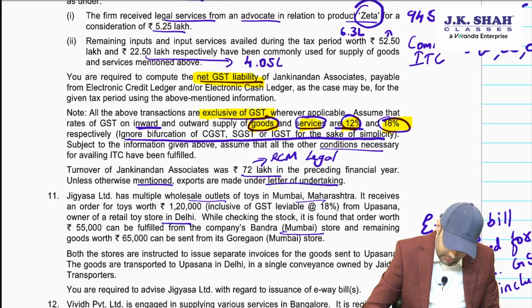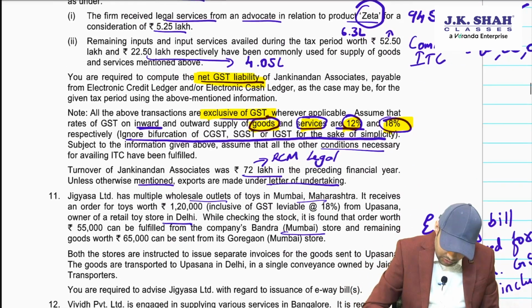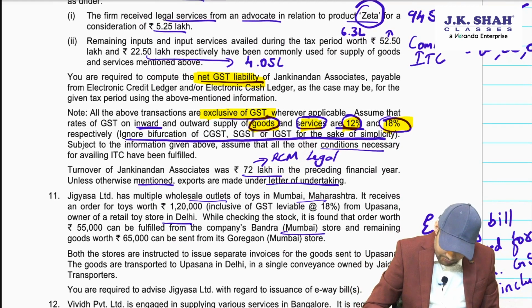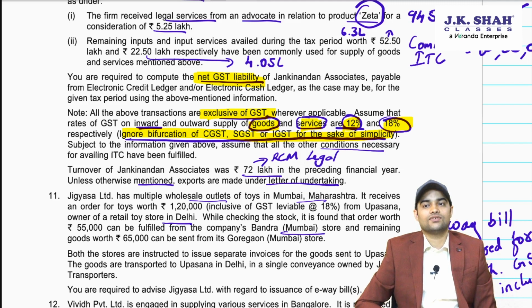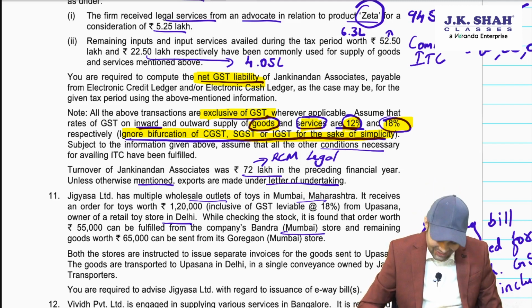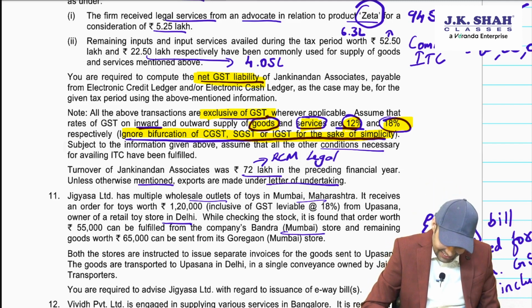Then this is an important line. Ignore bifurcation of CGST, SGST, IGST for the sake of simplicity. You will be the happiest. We can do it on total basis, sir. Yes, you can do it on total basis. Then, subject to the information given, assume all other conditions for availing ITC is fulfilled.